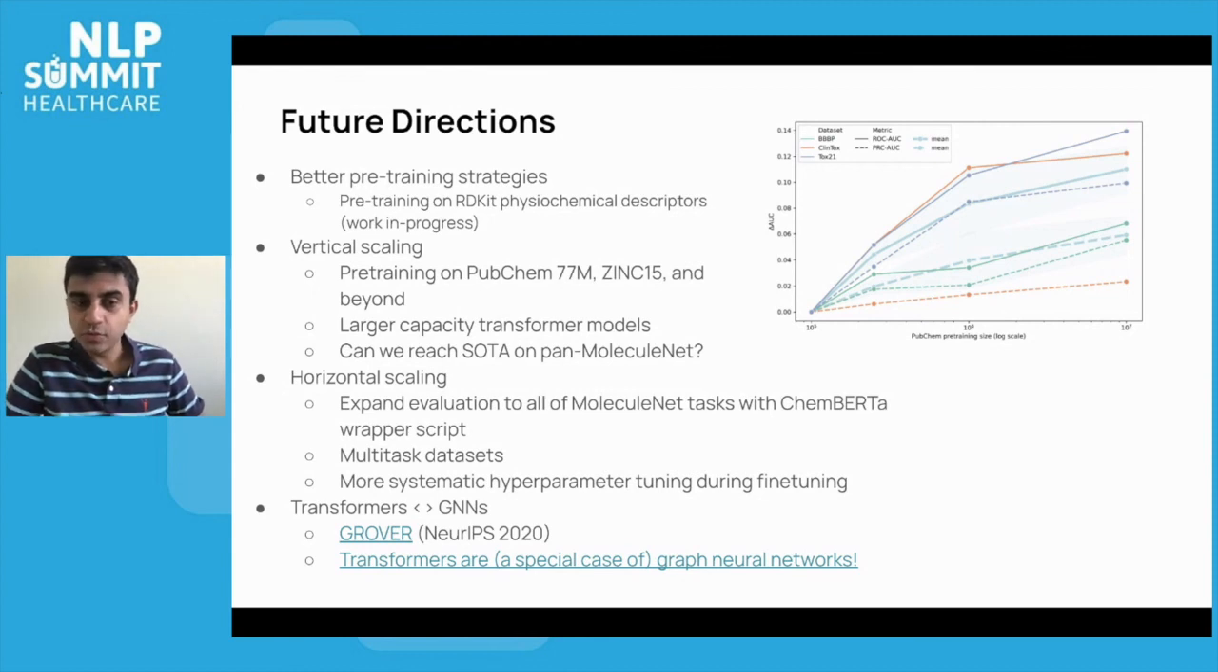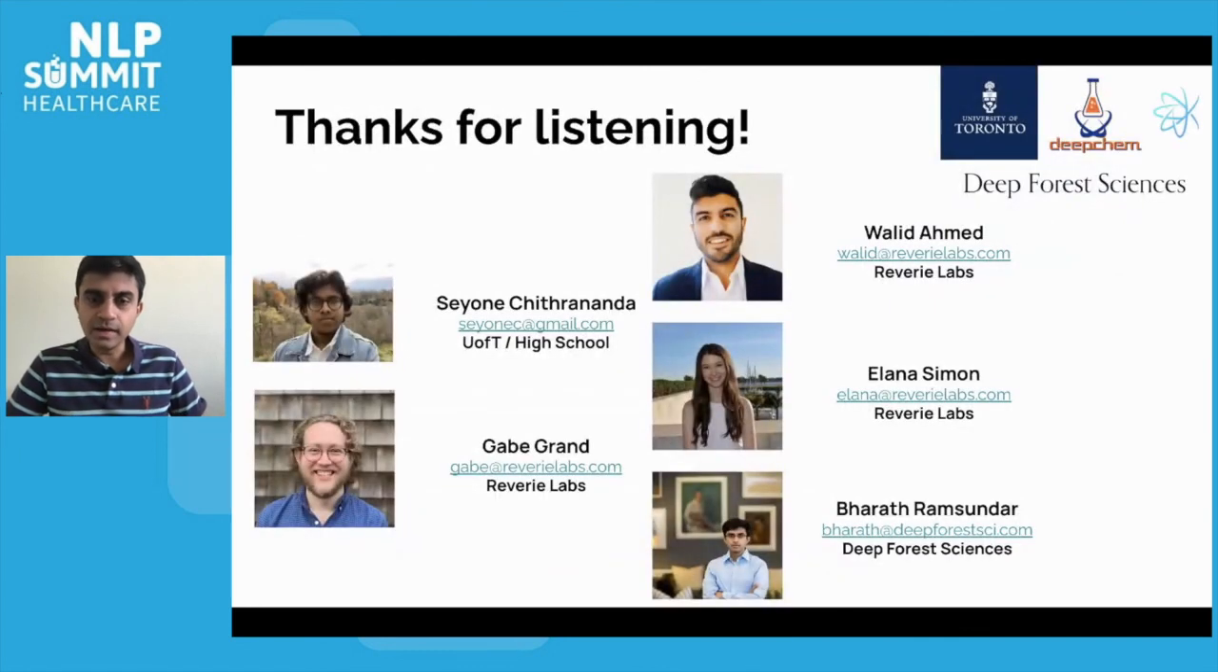techniques like graph transformers. There are some really intriguing linkages between transformers and graph-based networks. There was a paper called Grover at NeurIPS 2020 that investigated some graph transformer-based techniques for molecular machine learning that was particularly intriguing. So we're hard at work investigating these new directions. And with that, concludes our talk.